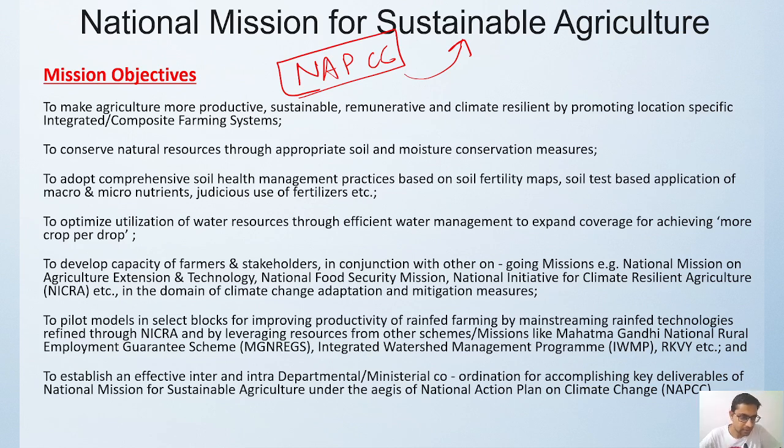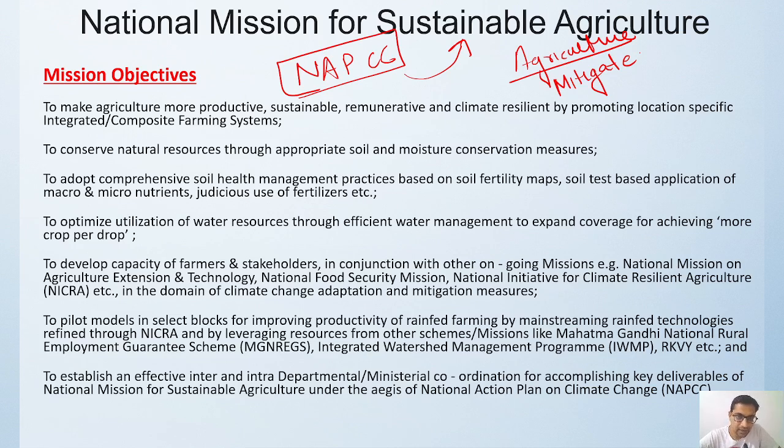Okay, so the main focus over here is the change in the agriculture practices, like how we can improve the agricultural practices, then after that how we can mitigate the issues that are being created because of the climate change effect.